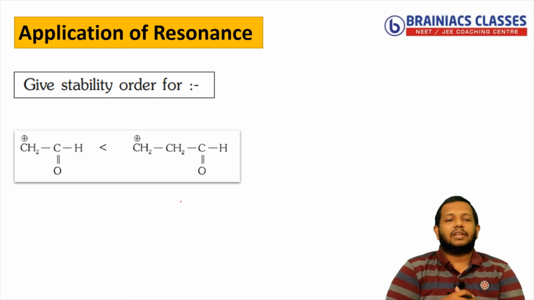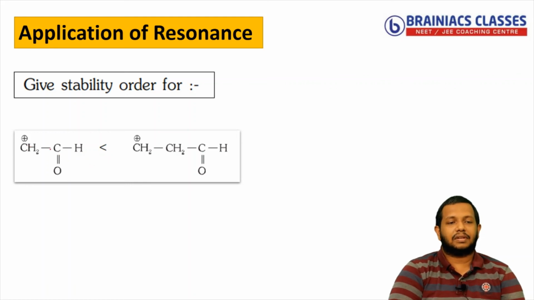So next one we are going to a special case. The special case is here you can see CH2 plus, single bond, double bond O is present. So oxygen has lone pair. Now the problem here is, as per our understanding or as per our rule, when positive charge comes in conjugation with a double bond, what is the rule? The double bond should shift towards the positive charge.